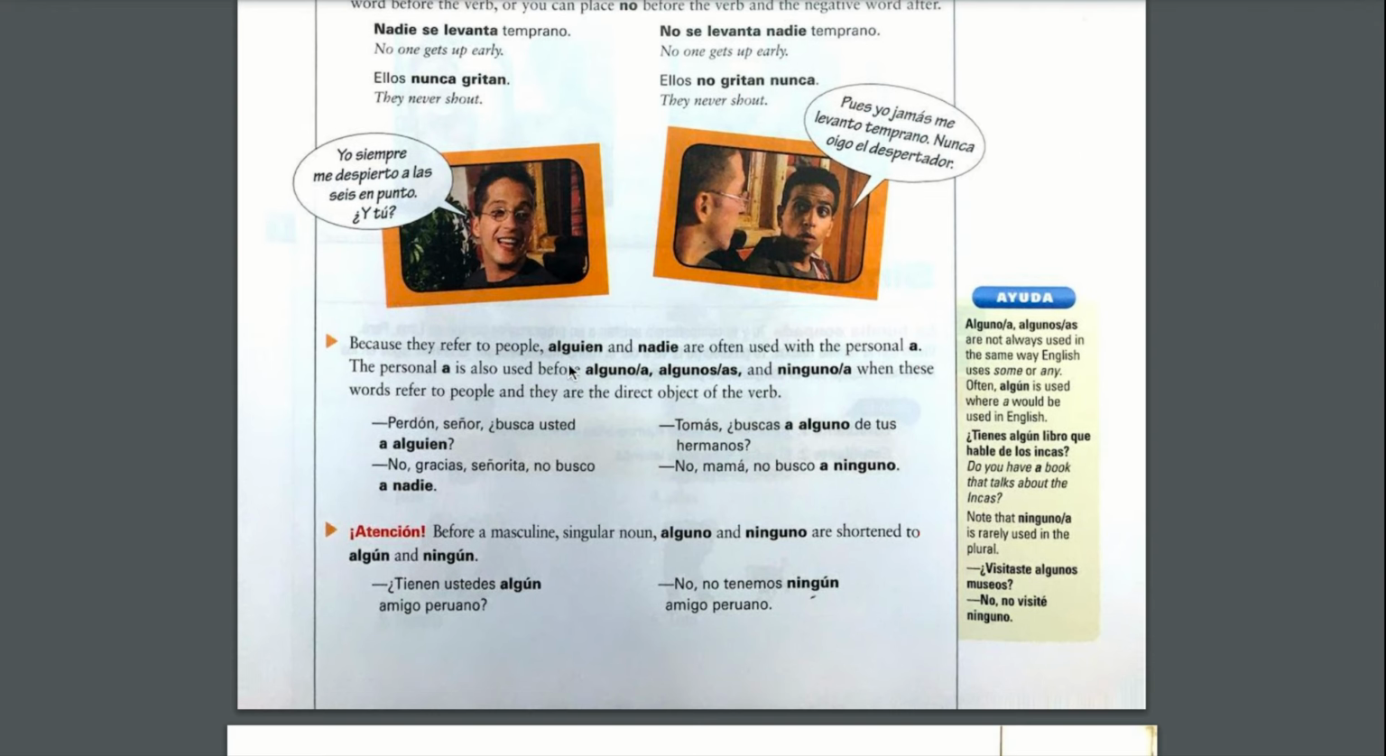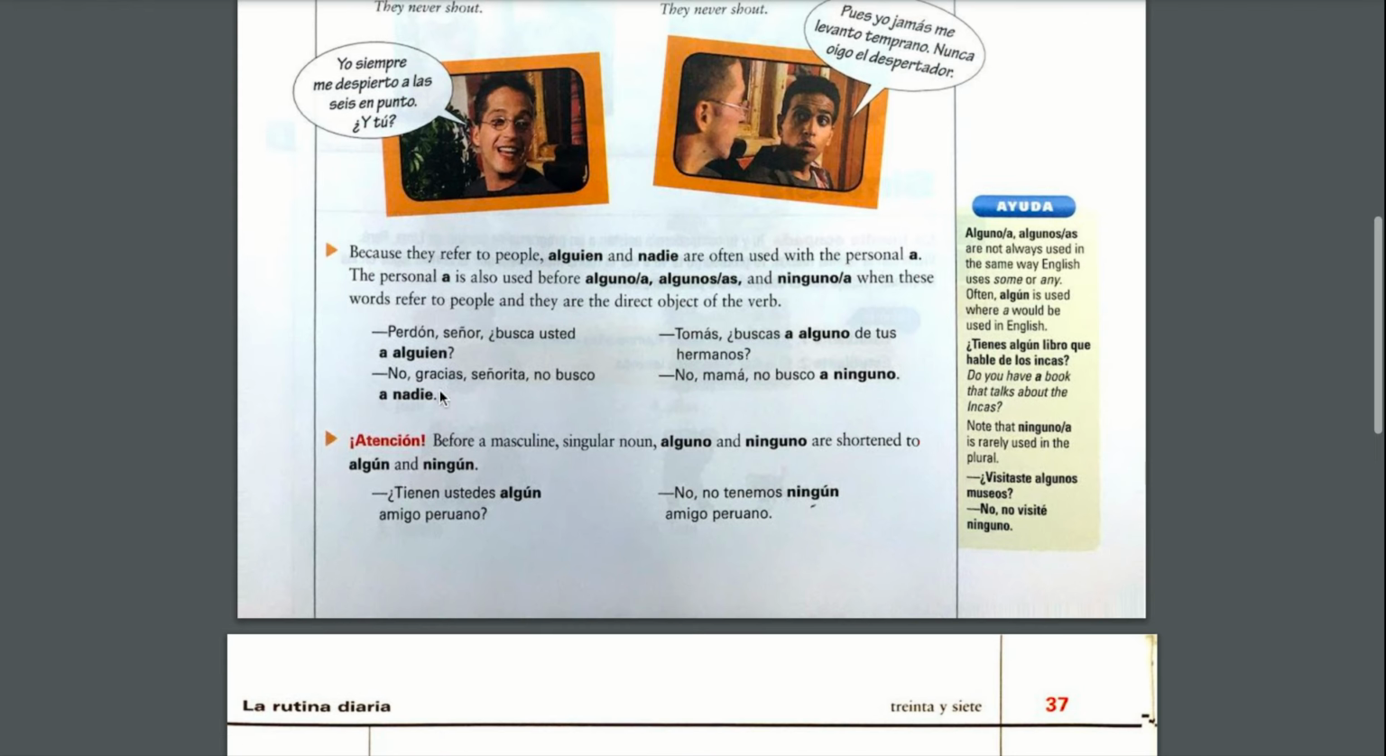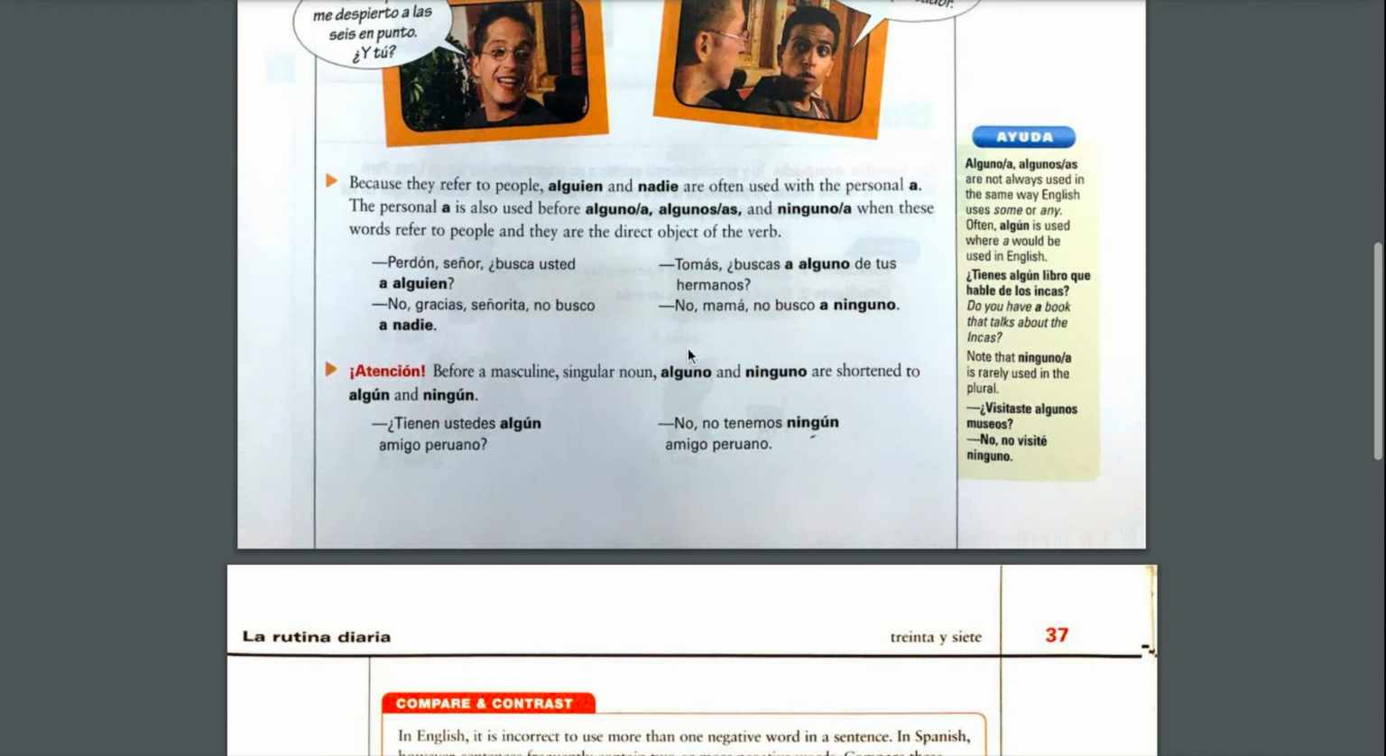The next bullet, whenever you use alguien or nadie, which is referring to people, to someone, you're going to use your personal A, because that means that it's talking about a person. So the personal A is used before alguno, alguna, algunos, algunas, or ninguno, ninguna. Okay, so when these words refer to people, you have to use the personal A. Okay. Perdón, señor, ¿busca usted a alguien, right? Are you looking for someone? No, gracias, señorita, no busco a nadie. Okay, and then same here.